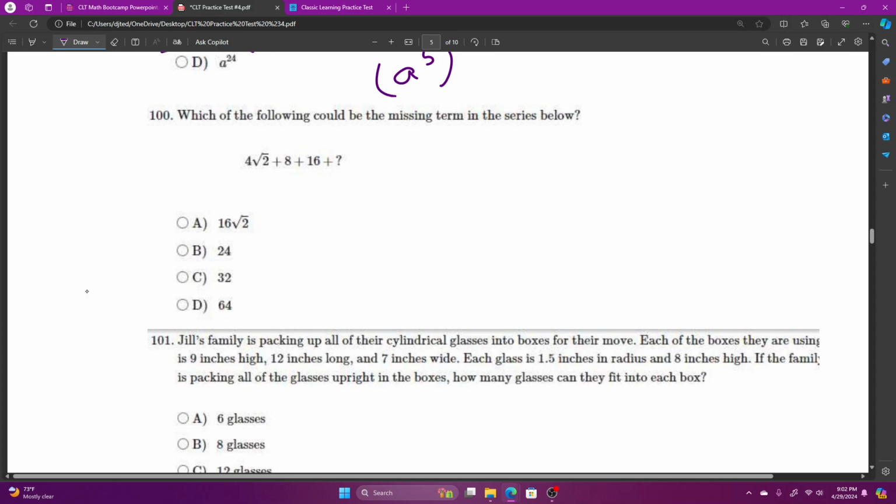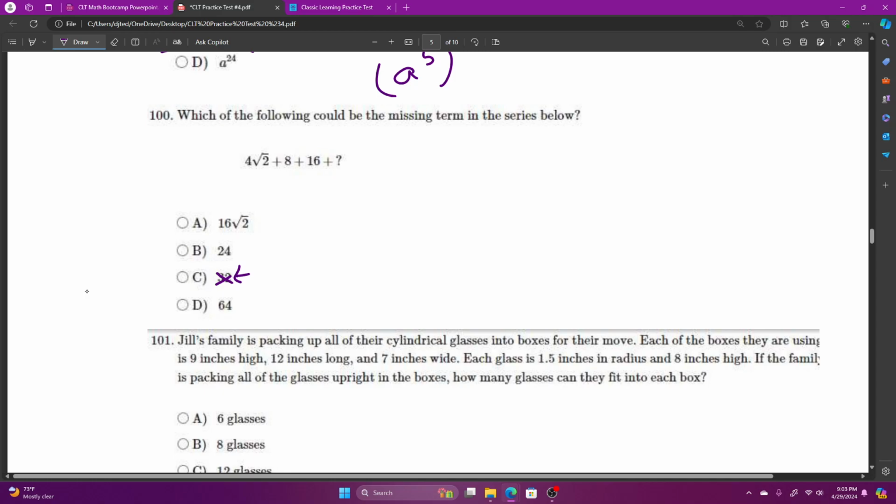If this was just a 4 here, right, we'd have 4, 8, 16. Everything would be doubling. It definitely would be 32 next. But this was not a plain 4. So most likely that obvious answer isn't it. I've talked to a few different math teachers about this question, and everybody kind of agrees that we would like more information to really solve this.